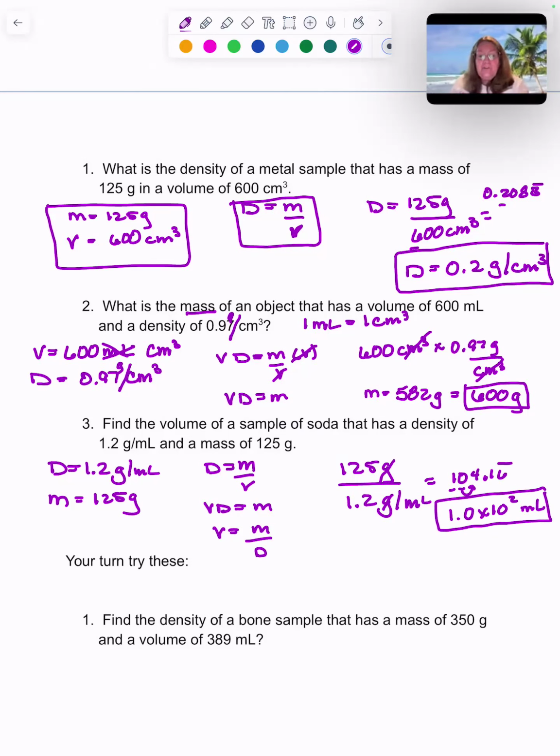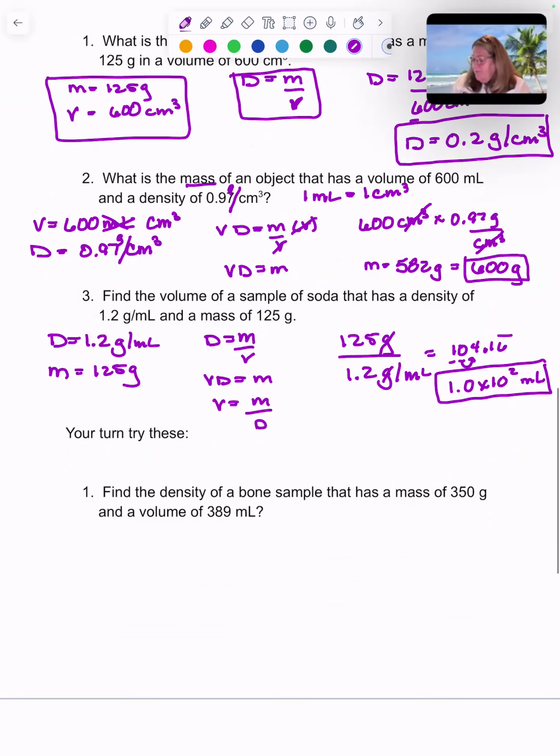So now it's your turn. Find the density of a bone sample that has a mass of 350 grams and a volume of 389 milliliters. Go ahead and stop the video, solve this problem, and come back when you're done. Okay, hopefully you've done that. You stopped the video, and now you're back.